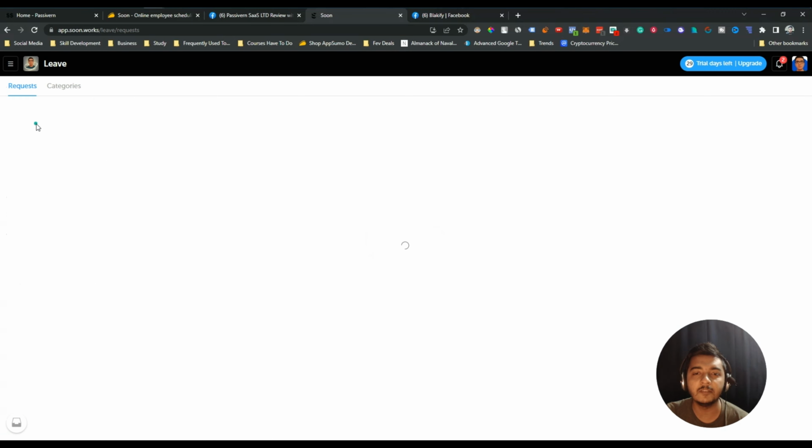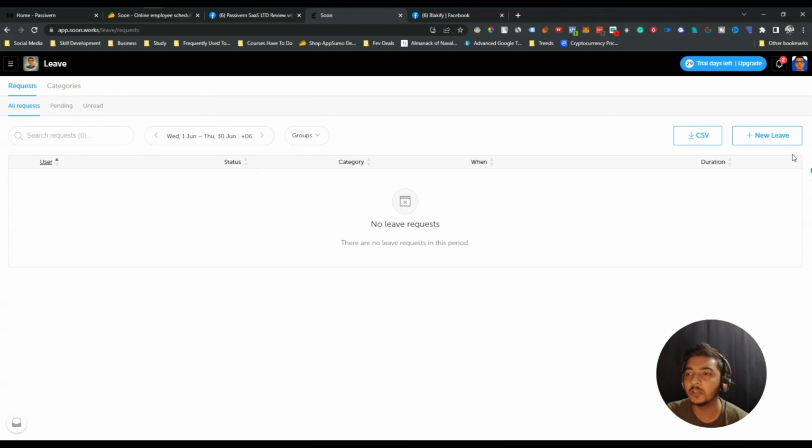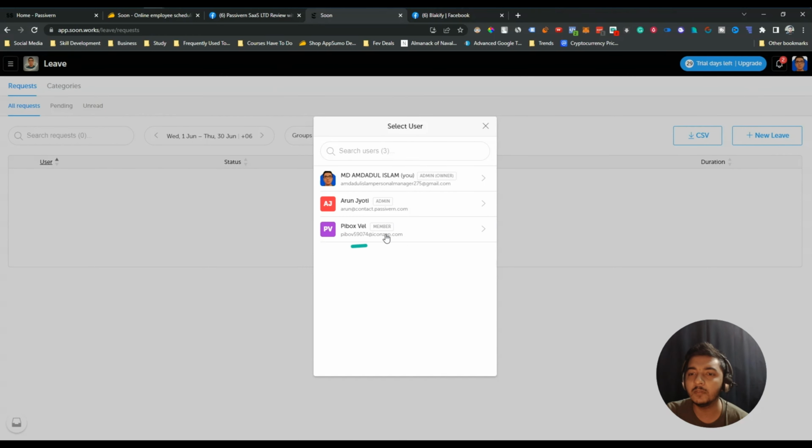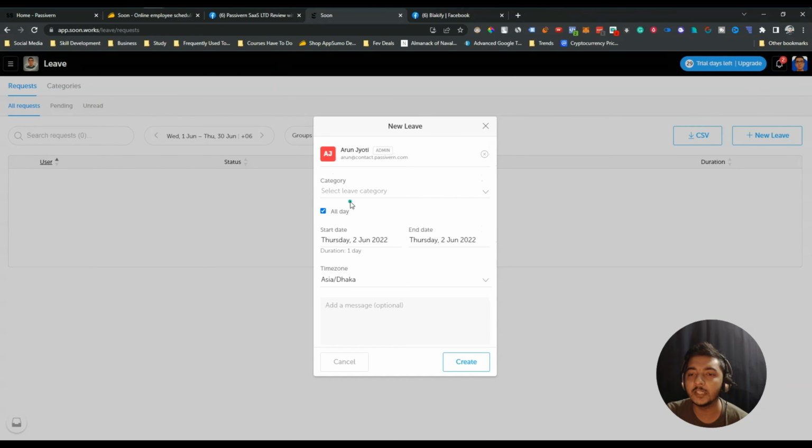After that, they have leave. So if you have any leave scheduling, then you can see all your leaves here. Also you can add new leave. Let's say one leave for this person, and you can add a new category from here. I'm not adding. And let's say the leave is for 3 to 4 June. And here you can select the time zone, and you can add a message here, and then just click create. So this leave will be created.